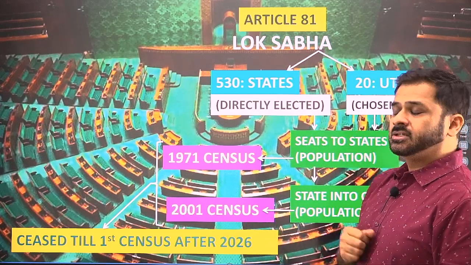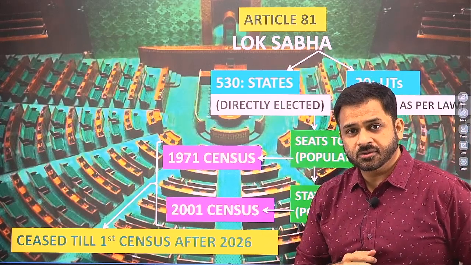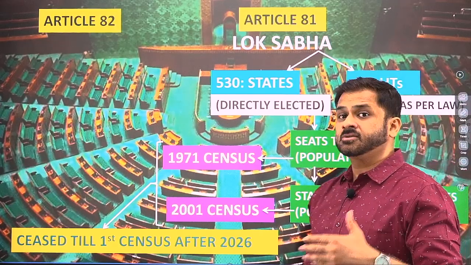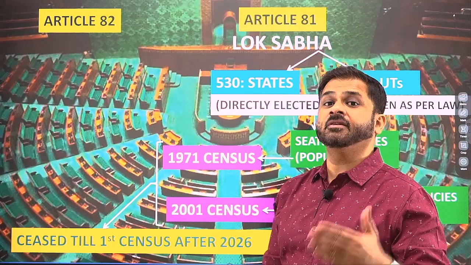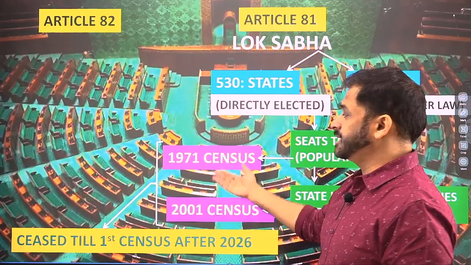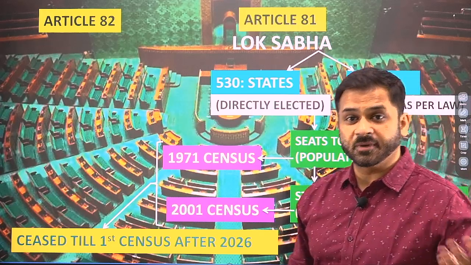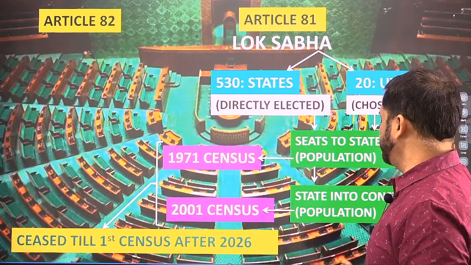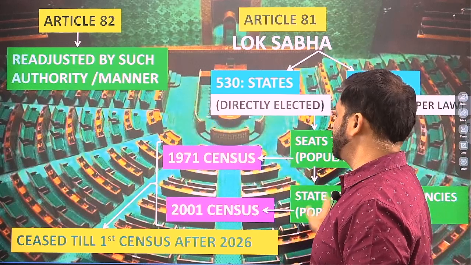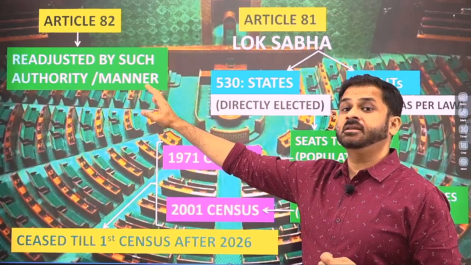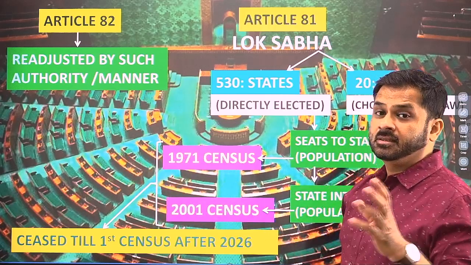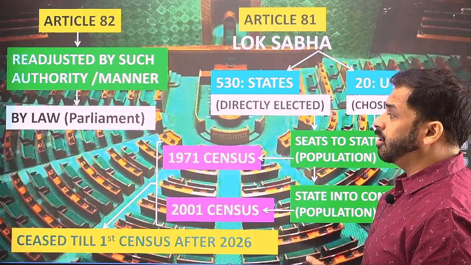Along with Article 81, there is another provision given in the Constitution, which is Article 82, which talks about the process of readjustment after every census, right? Because now the figures have been ceased, we need not conduct these operations that frequently. So Article 82 talks about the readjustment of these seats and the delimitation of constituencies. The manner, and the authority or the body which will do this, is to be decided by a law of the parliament.